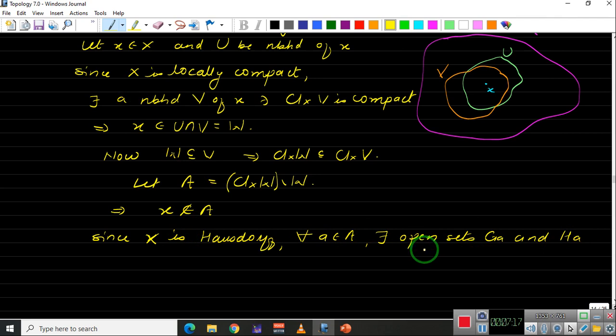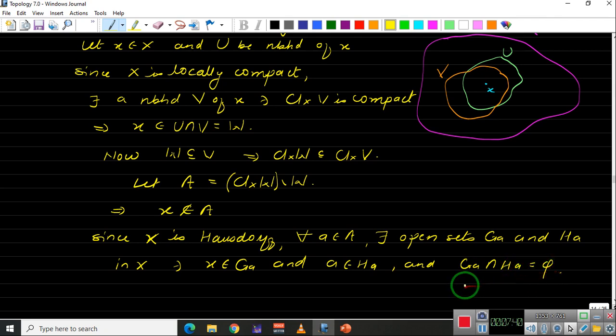So there exist open sets G_a and H_a open in X such that x belongs to G_a and a belongs to H_a, and G_a intersection H_a is equal to empty.